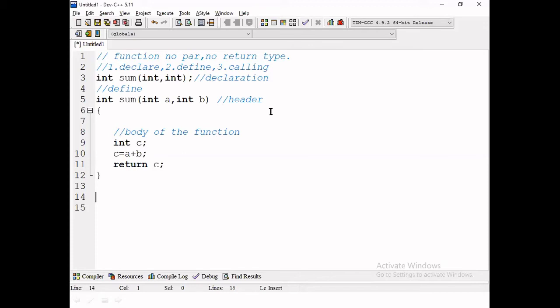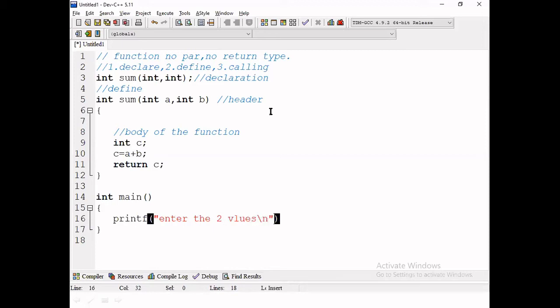Next we can use the main function. Int, how many values? printf, enter two values.